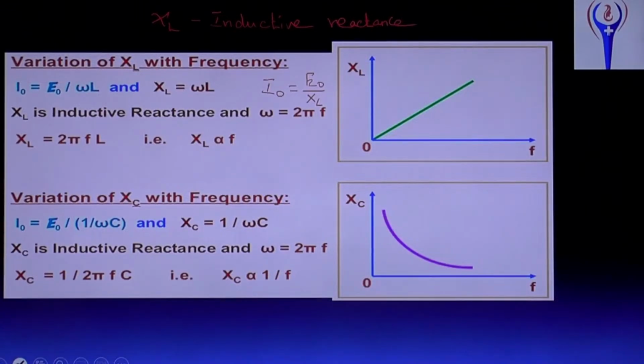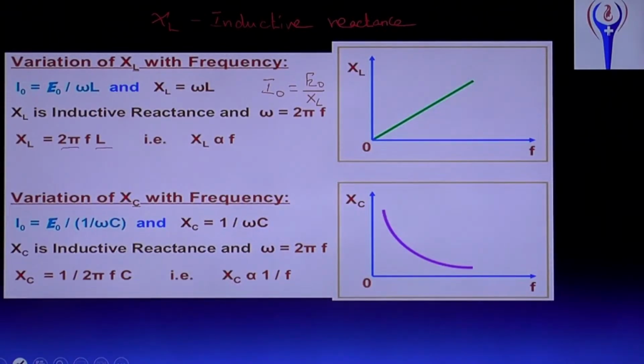XL equals omega L, and we know omega equals 2 pi N or 2 pi F. Frequency can be written as F, N or nu; here we use F. So omega equals 2 pi F. Substituting this, XL equals 2 pi FL. That is, XL is directly proportional to frequency F, because 2 pi is constant and the inductance value is also constant.